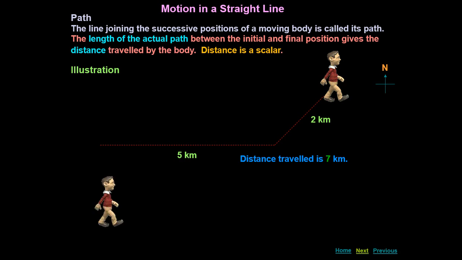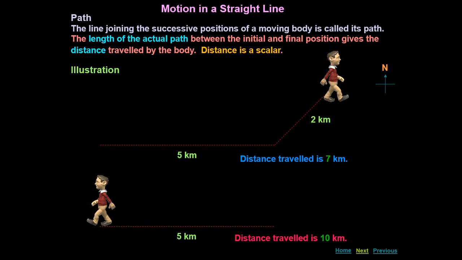Another example we can consider. Now this man will start moving, and you see he is going to cover some distance, and that distance is 5 kilometers. And after covering this distance, he has started moving back towards his initial position. Now you can see here what is the total distance. Again, you have to find out the total length of the path, that is 5 kilometers on the onward journey and 5 kilometers on the backward journey. So total distance traveled is 10 kilometers.